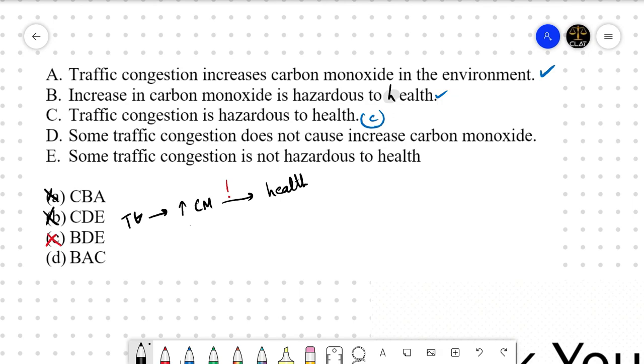And hence, traffic congestion is hazardous to health. There's a straight connection, right? Carbon monoxide increases, then hazard to health is created, and traffic congestion increases the amount of carbon monoxide. That is why traffic congestion is hazardous to health, and hence D is our correct option.